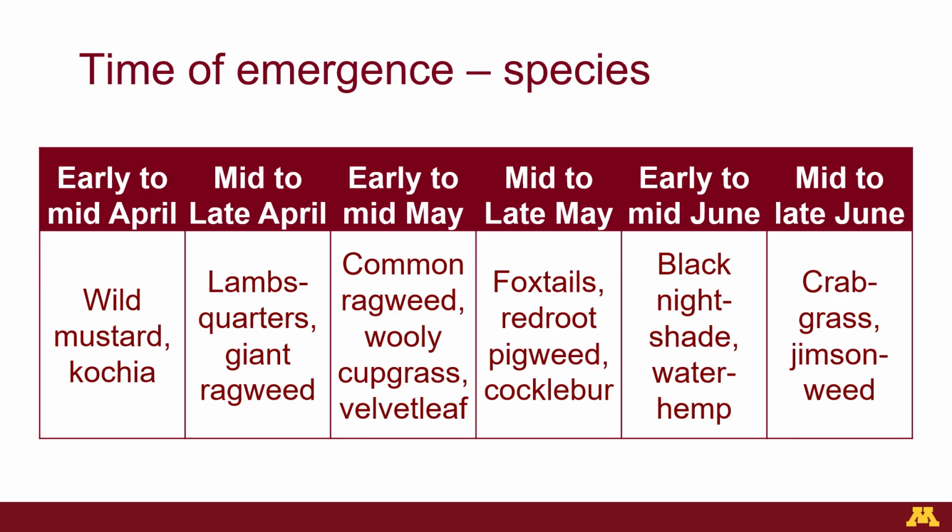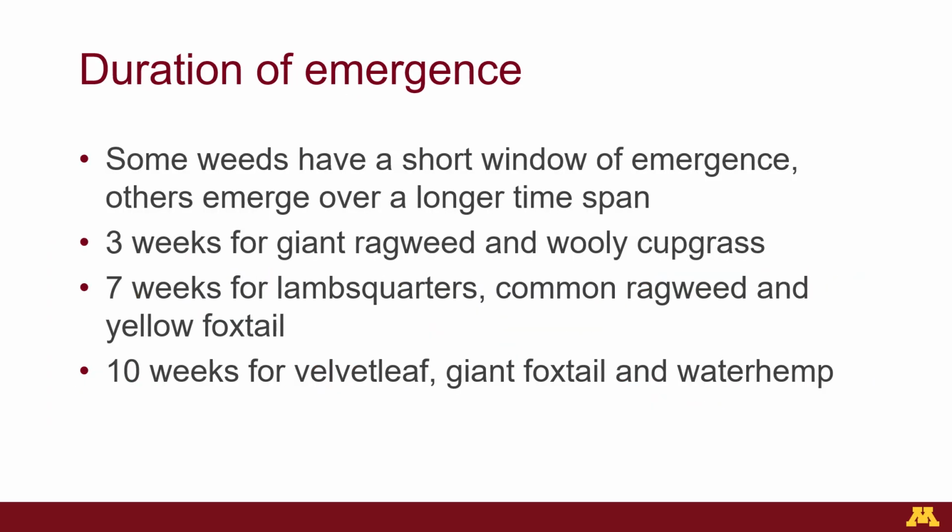For example, wild mustard generally emerges in April, velvet leaf in May, and water hemp in June. Targeting mechanical weed control operations to when problem weeds emerge is critical in their management. Not only do weeds start emerging at different times, the length of time they emerge varies by species. For instance, giant ragweed tends to complete its emergence over a shorter period than giant foxtail.